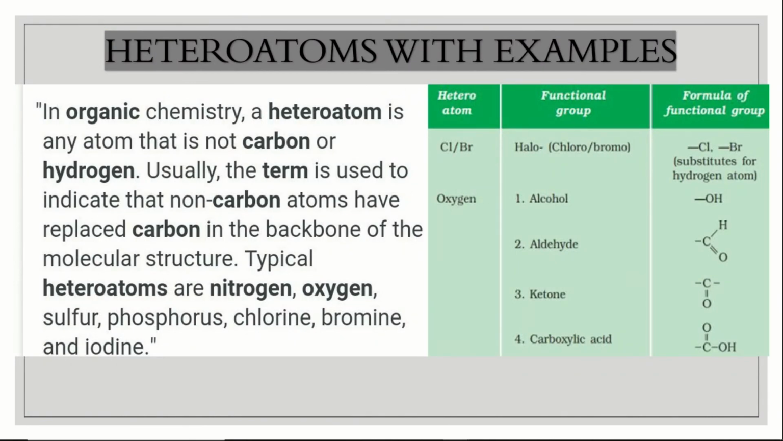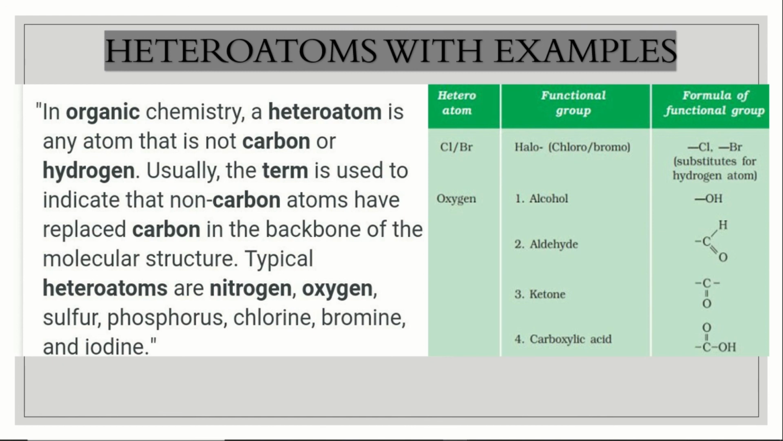Last is heteroatoms with examples. In organic chemistry, a heteroatom is any atom that is not carbon or hydrogen. So any atom which is not carbon or hydrogen but which makes a bond with the other atom is said to be a heteroatom. Usually the term is used to indicate a non-carbon atom having replaced carbon in the backbone. Backbone means the structure, the carbon backbone of a molecular structure. Typically, heteroatoms are nitrogen, oxygen, sulfur, phosphorus, chlorine, bromine and iodine.